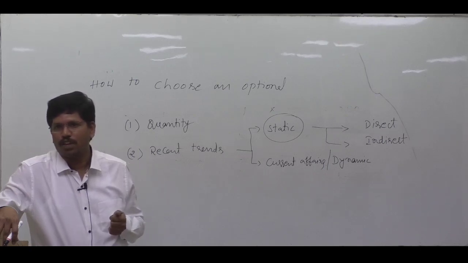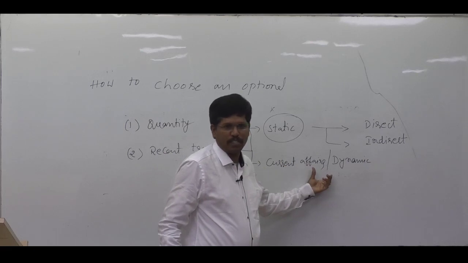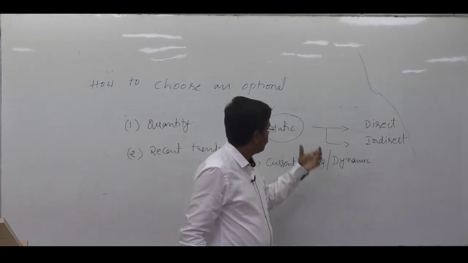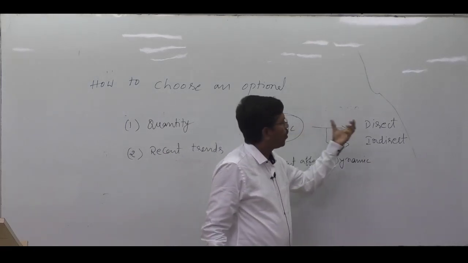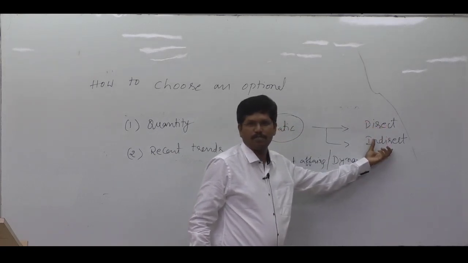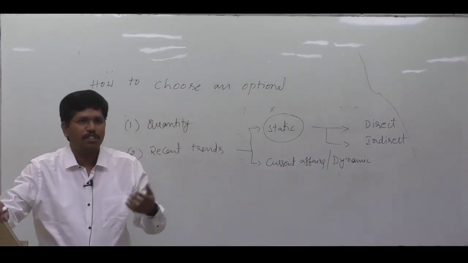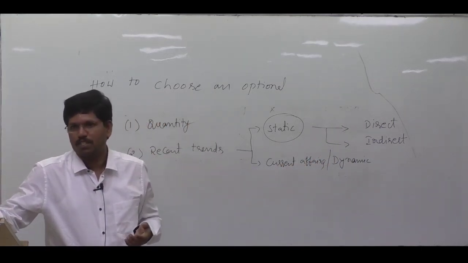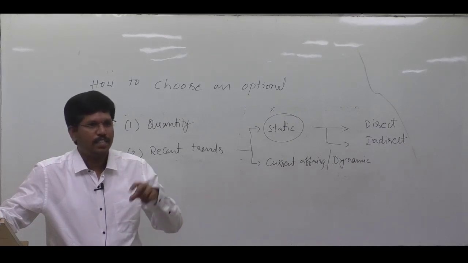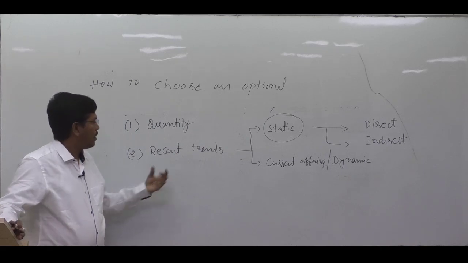will be tested. That's why first we have to consider how many questions are dynamic questions in the exam. After that, in the static content, how many questions are direct questions and how many questions are indirect questions. If the direct questions are more in number, then we can give ready-made answers, we can get maximum marks. These are the criteria that are to be considered with respect to recent trends.